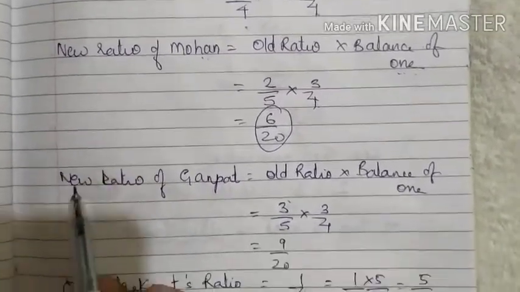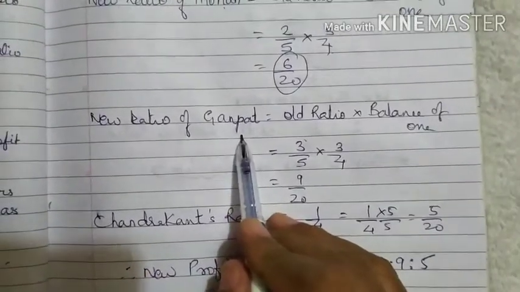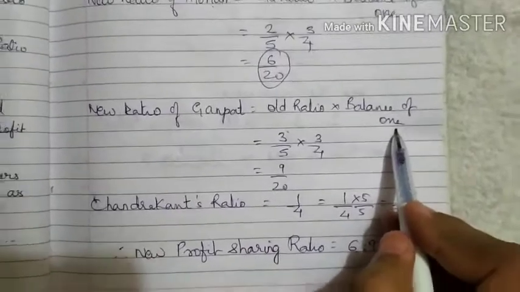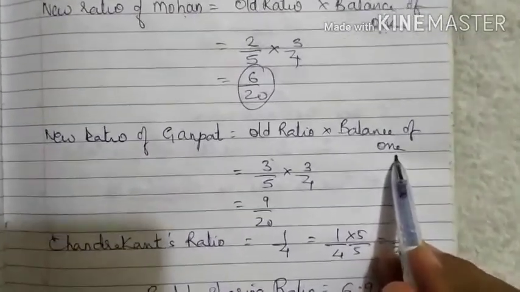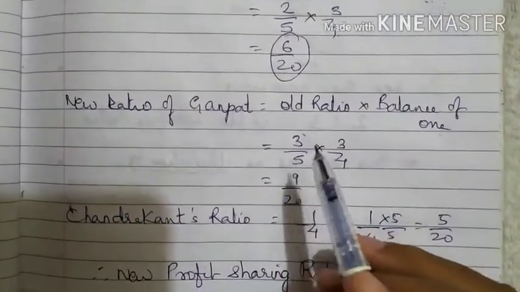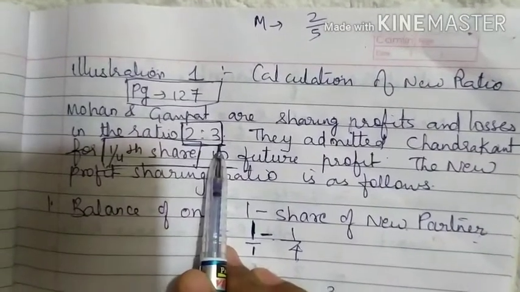Then we have to find the new ratio of Ganpat. How to find the new ratio of Ganpat? Old ratio into balance of 1. So what is the old ratio? The old ratio is 3 by 5. We can see here Ganpat's share is 3 parts out of total 5.